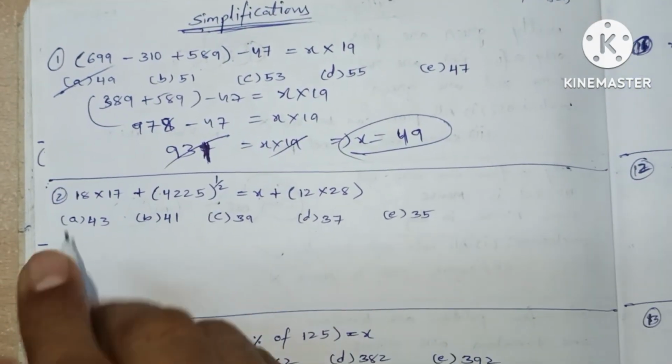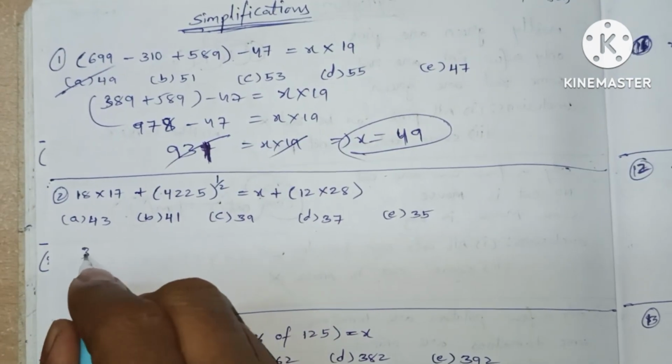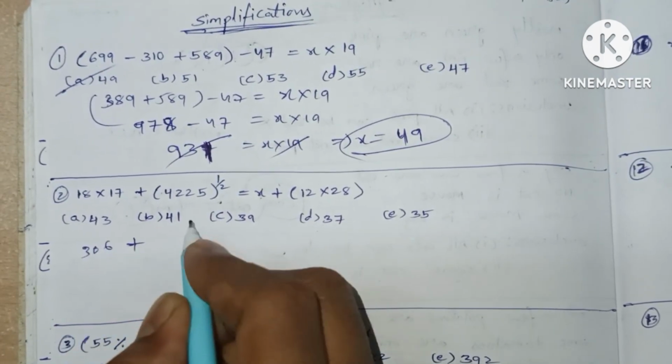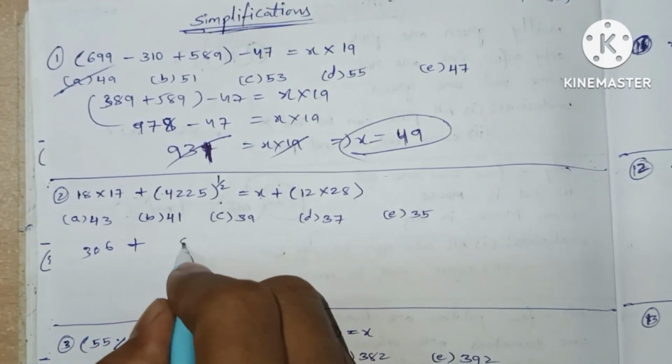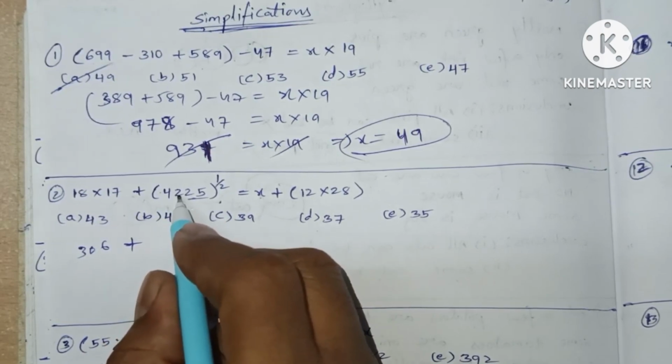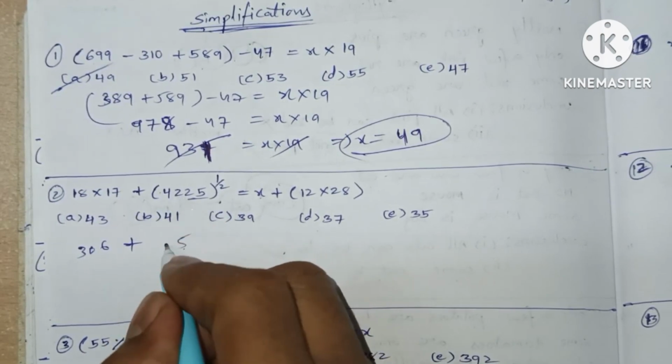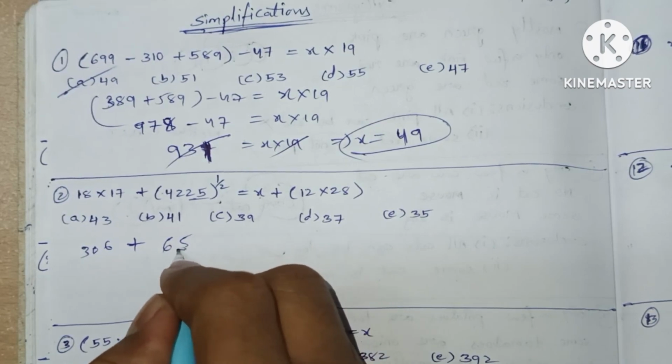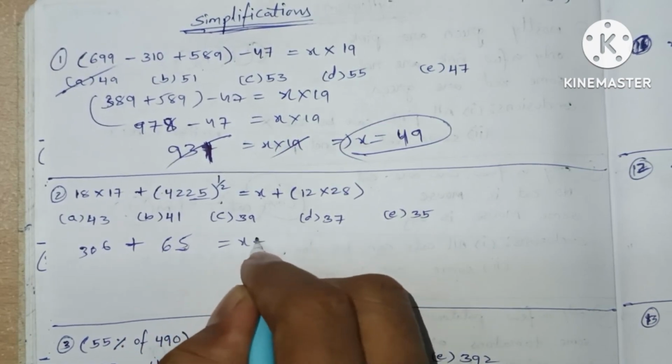Question number 2. 18 into 17, which is 306, plus 25, means 5 42. Consecutive numbers of 7 to 6, so the least number 65 equals x plus.